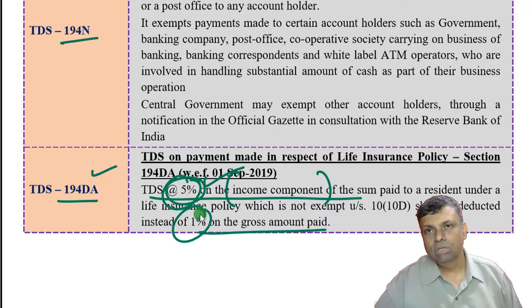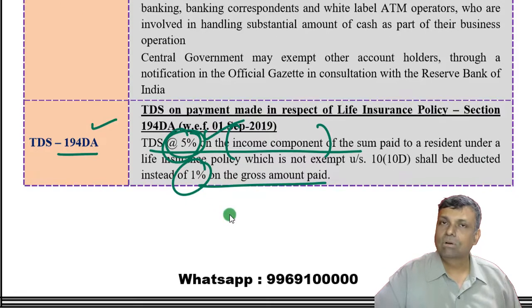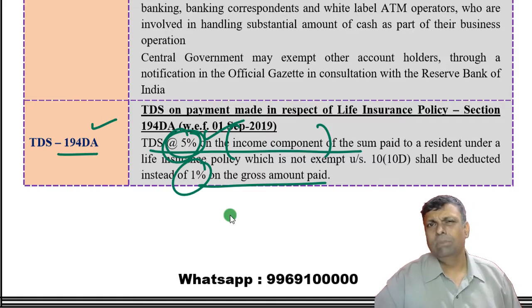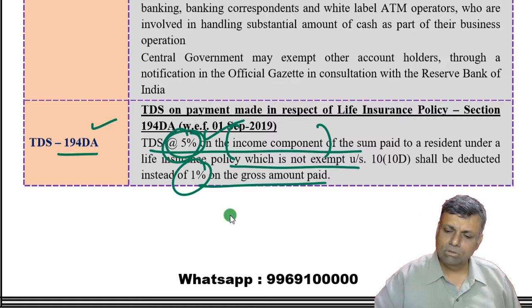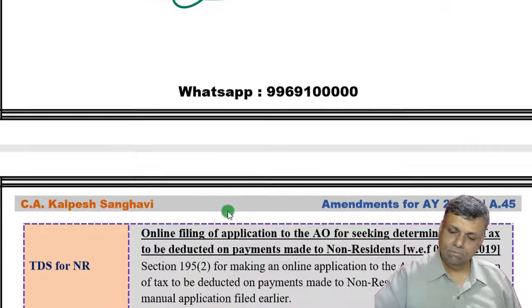So that way there is only a small change in the formula of the deduction of tax at source, and of course the rate of TDS has undergone a particular change to that extent, and tax accordingly has to be deducted. Now with respect to the LIC policies, that is the life insurance policies, it is not an amendment, but I will just bring to your notice that if the policy is already exempt under section 10(10D), if it is an exempt policy, then there is no TDS. So if the policy itself is exempt, that means the entire maturity amount is not at all taxable. In that particular case, there is no question of any TDS provisions ever coming into the picture. Okay, so that is your 194DA.